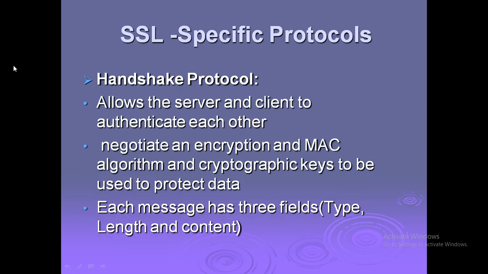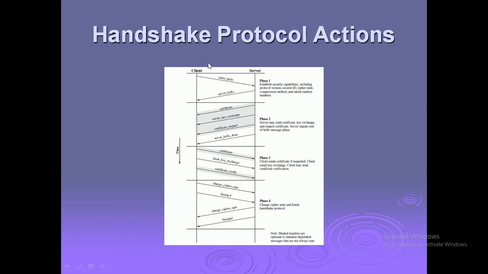The handshake protocol allows the server and client to authenticate each other, and negotiate an encryption and MAC algorithm and cryptographic keys to be used to protect data. Each message has 3 fields: type, length, and content. And this is the diagram of the handshake protocol actions.